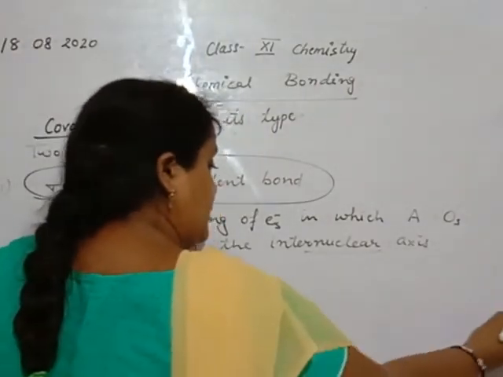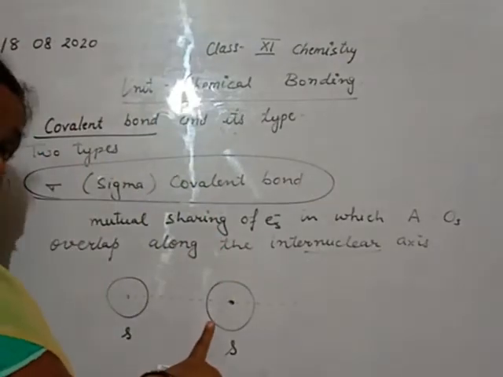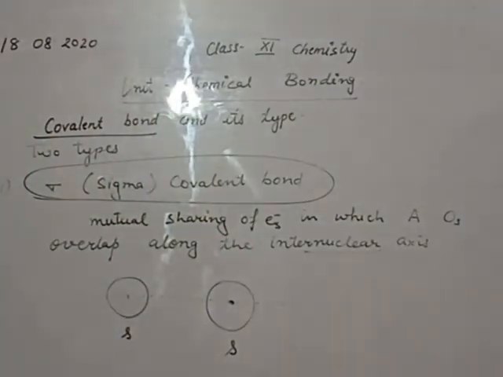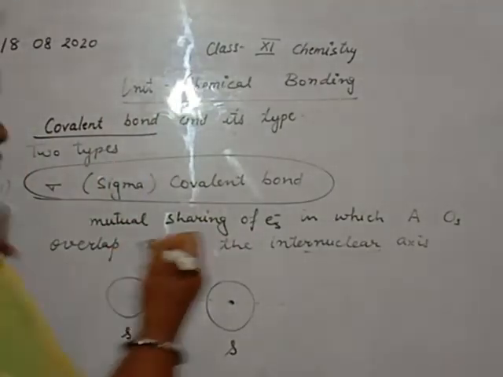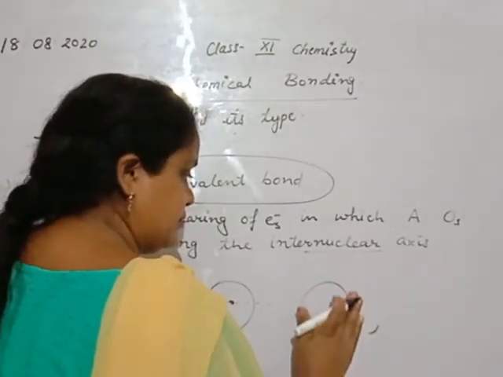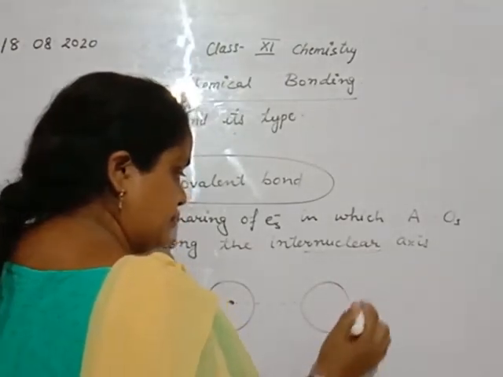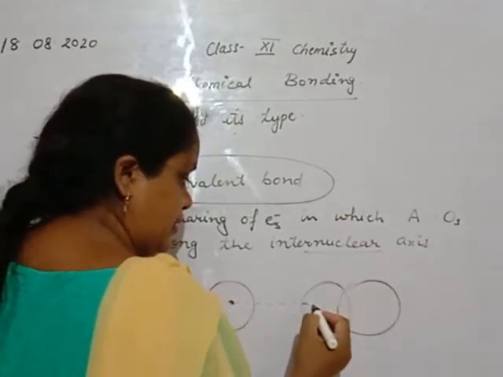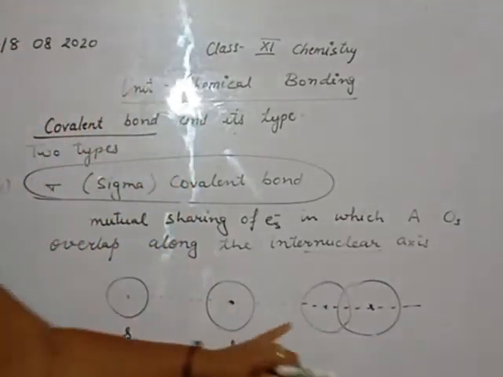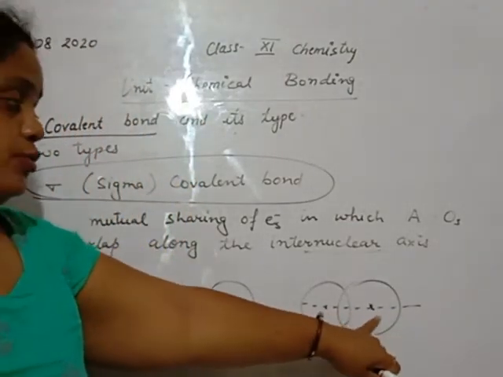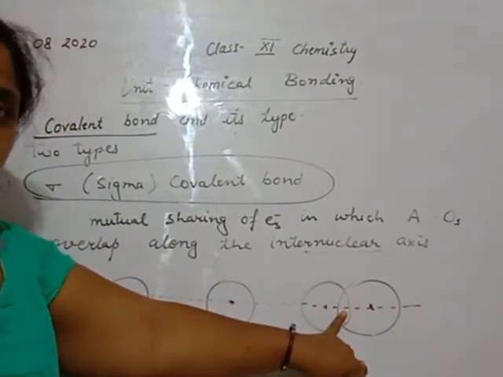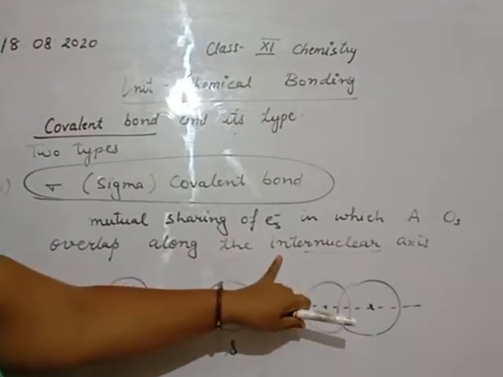When these atomic orbitals overlap with each other along the internuclear axis, it means the internuclear axis passes through these nuclei and overlapping takes place on the internuclear axis. That is known as along the internuclear axis.